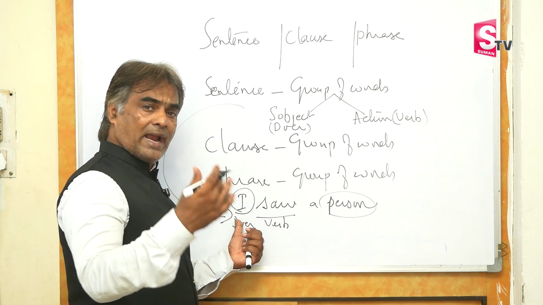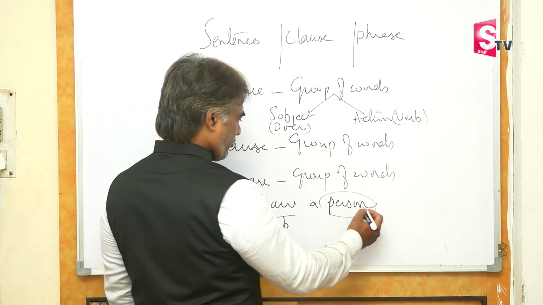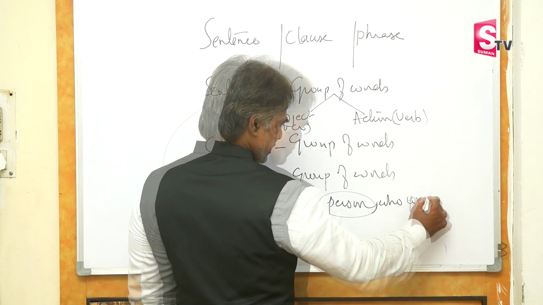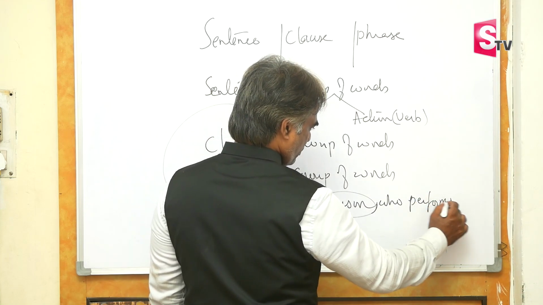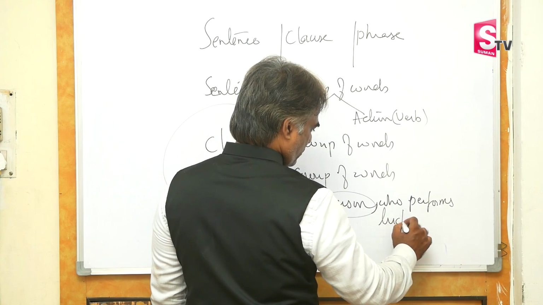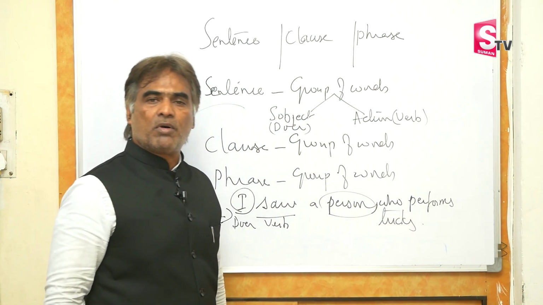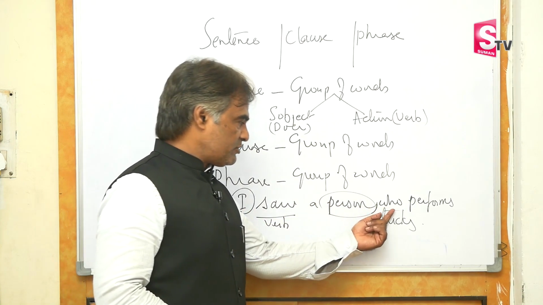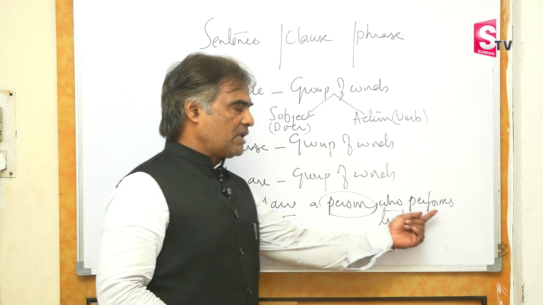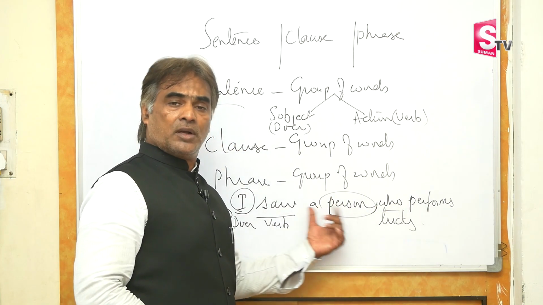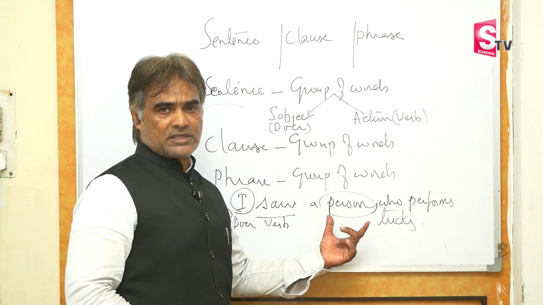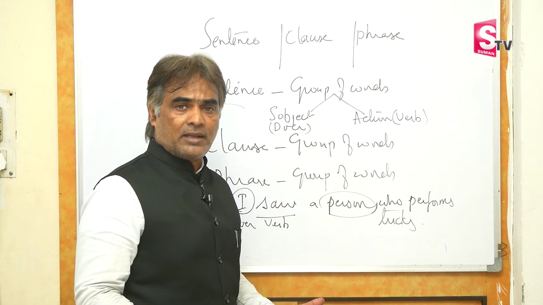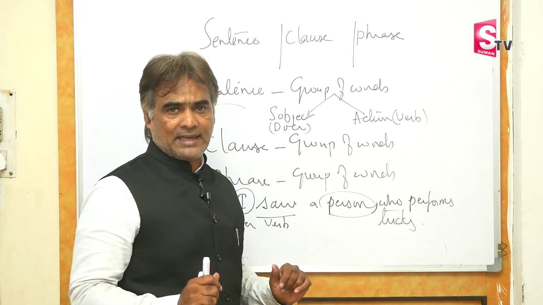Now how do I add doers? Who performs tricks? In this sentence, you have one doer plus one more. You have one verb plus one more verb. You've got two verbs, two subjects or two doers. So when you have more than one subject, more than one doer, that is called a complex sentence.